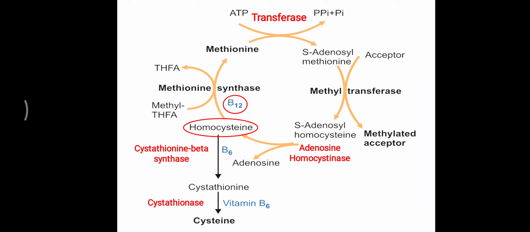So deficiency of any vitamin, whether vitamin B12 or cobalamin, folic acid, or vitamin B6, will lead to the accumulation of homocysteine, and that can lead to hyperhomocysteinemia, which can progress to atherosclerosis formation, and cardiovascular events will occur. So you have to remember that B6, B9 and B12, all these three vitamins, are very important or crucial for sulfur containing amino acid metabolism, or homocysteine metabolism. That common question you can easily answer if you know the metabolic pathway of homocysteine in relation to methionine and cysteine. So that's all about homocysteine and vitamin B6, B9 and B12.